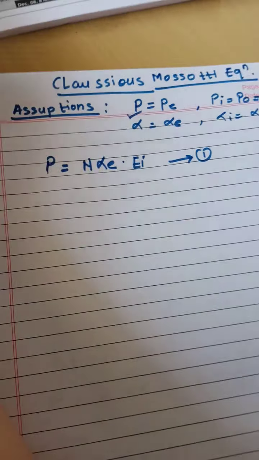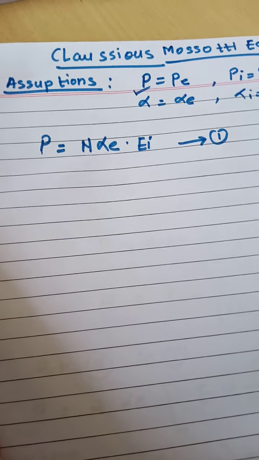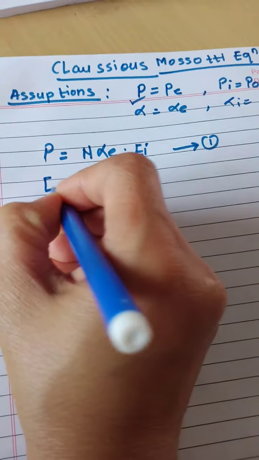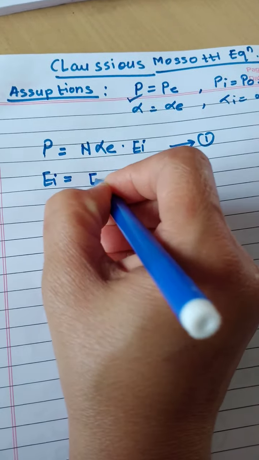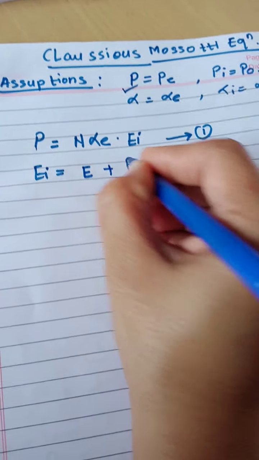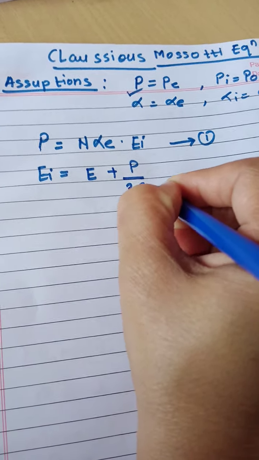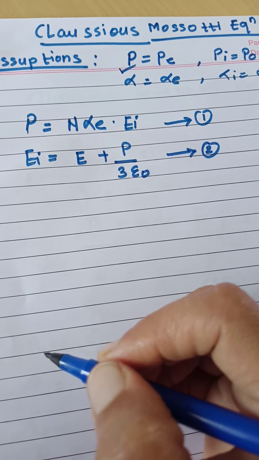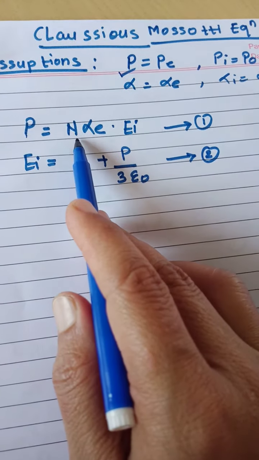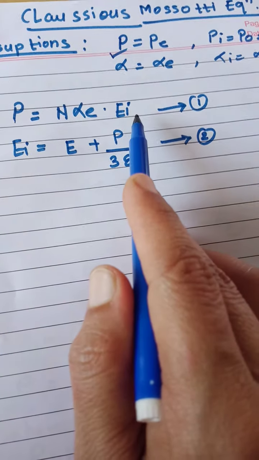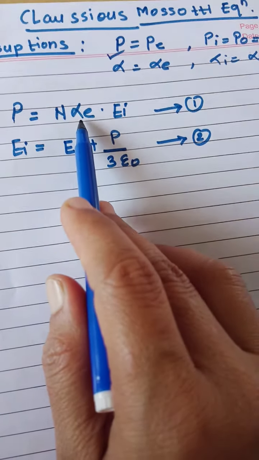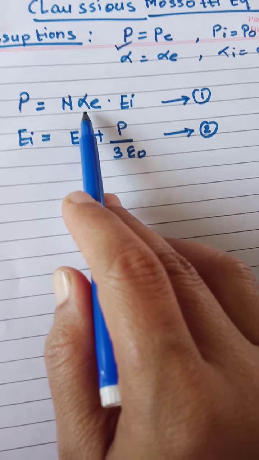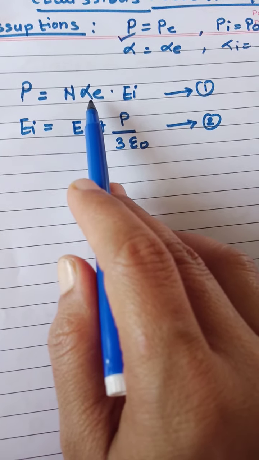Now, for a cubic symmetry structure of atoms, internal field is given by the equation as E, external field, plus P upon 3 epsilon 0. I marked it as equation number 2. This is to be the equation for the polarization showing the relation between the P and internal field. We use the electronic polarization only in the material as per our assumption 1. So that's why only the electronic polarizability is to be using here.